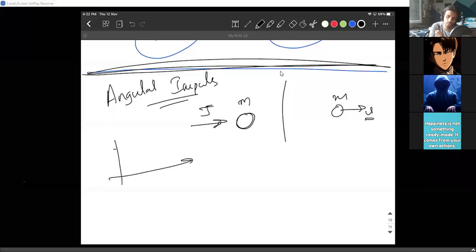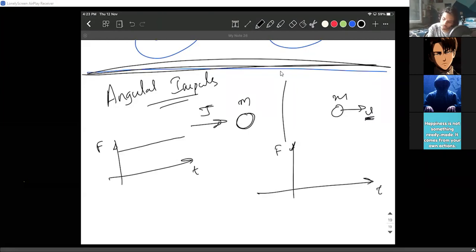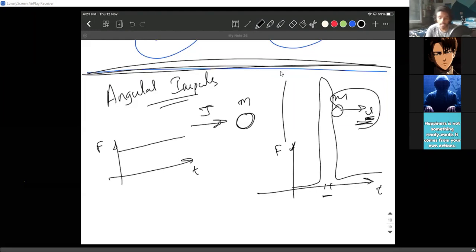So the force versus time graph, we've talked about it. I can give a constant force for a time and accelerate the body to a specific velocity v. Or for a very small amount of time dt, I can give an immense amount of force and make the body immediately go with a velocity v, right? So the same thing, this impulse, we already know this.